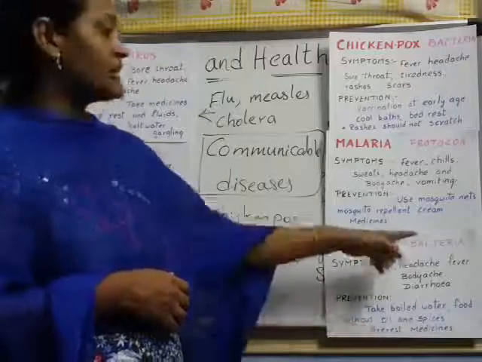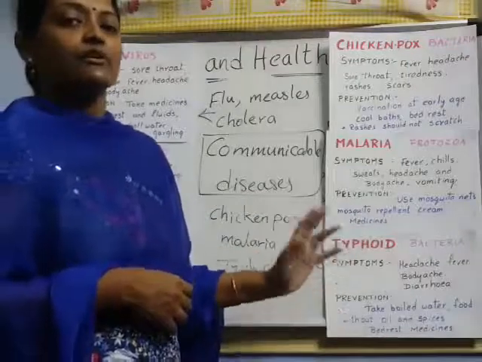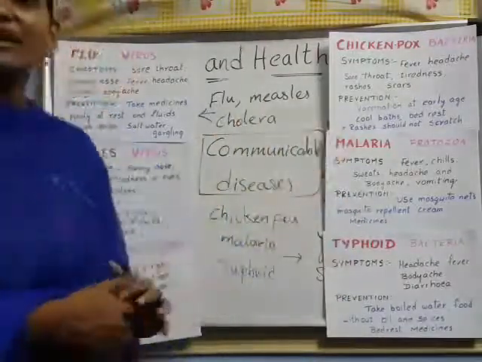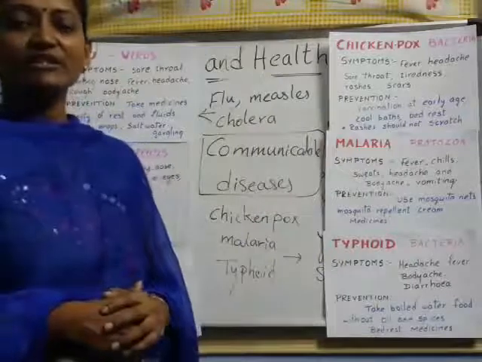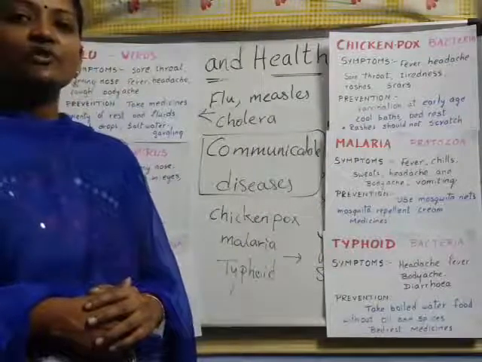Got it, children? So mainly bacteria causes typhoid. So here these are all the communicable diseases. Have you understood up to here? Yes. Children, I'll show you a small video.